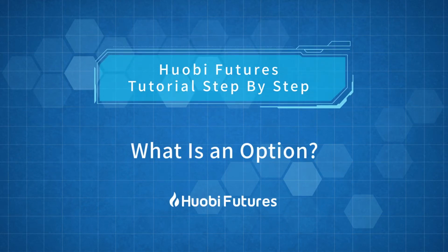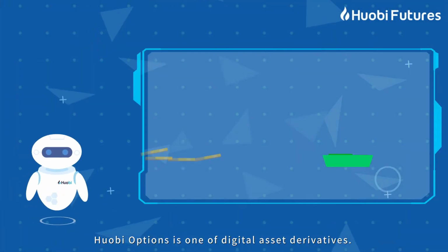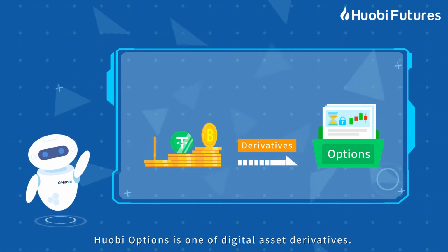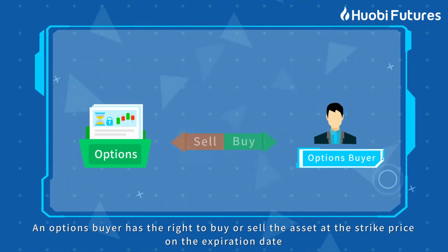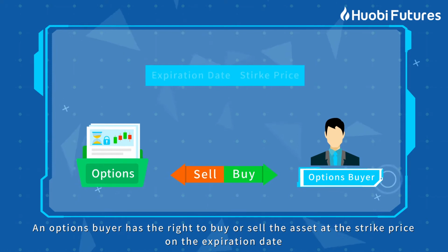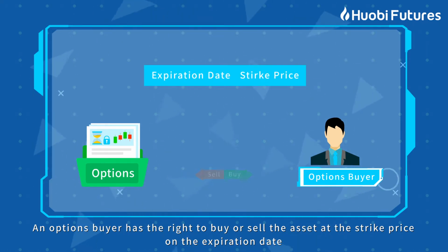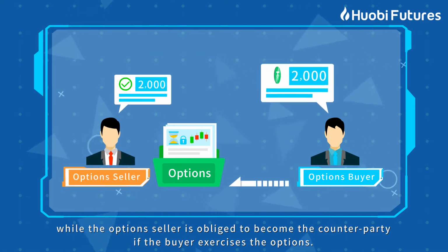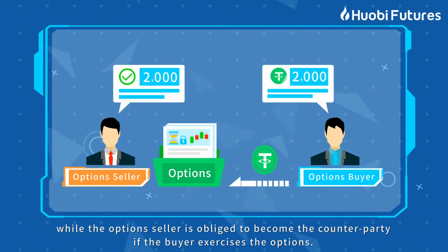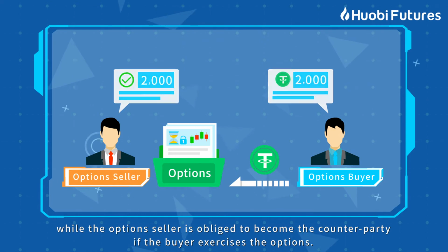What is an option? Huobi options is one of digital assets derivatives. An options buyer has the right to buy or sell the asset at the strike price on the expiration date, while the option seller is obliged to become the counterparty if the buyer exercises the options.